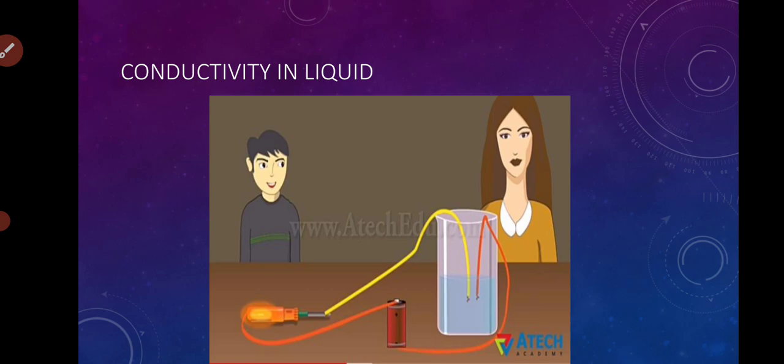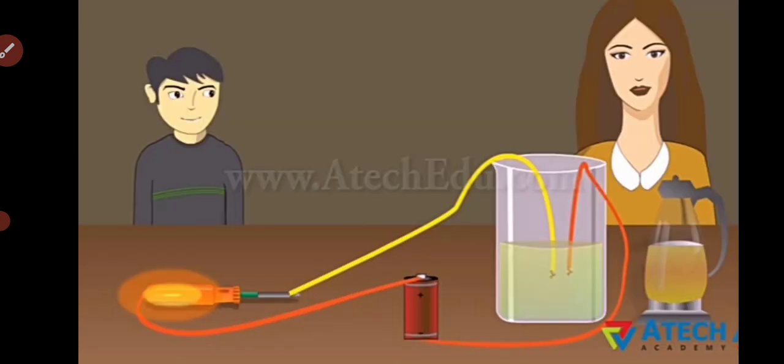So this is the experiment that we can do. Let us take a beaker filled with water. Let us put the two terminals of the wire in it, connect one terminal with the cell and then connect it to a tester or a bulb. We will see that the tester or bulb starts glowing. That means the liquid that we have taken in the beaker conducts electricity.